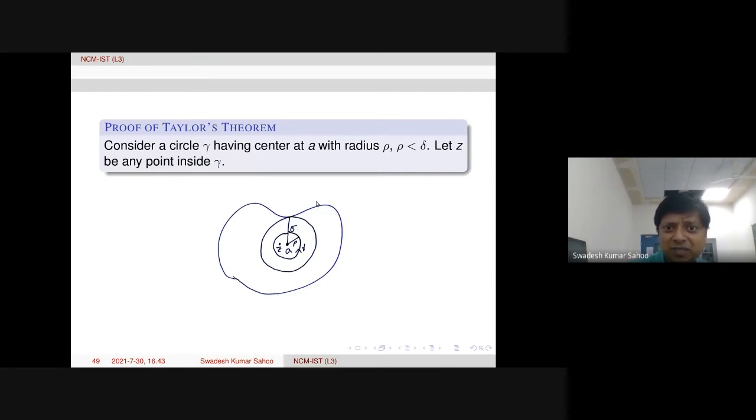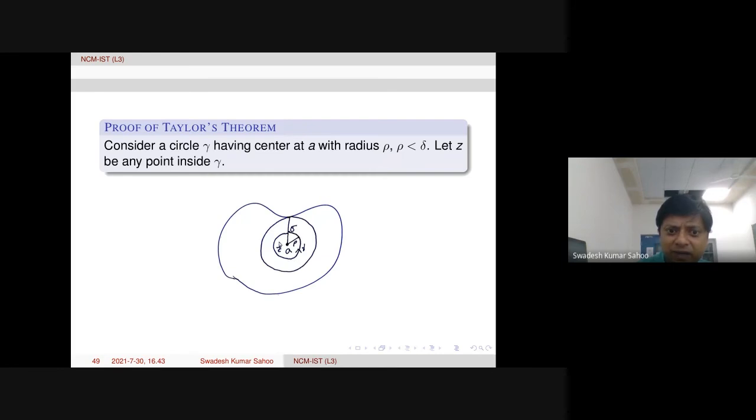Now we choose one rho: gamma is a circle centered at A with radius rho, and rho is smaller than delta. Arbitrarily you can take rho smaller than delta.